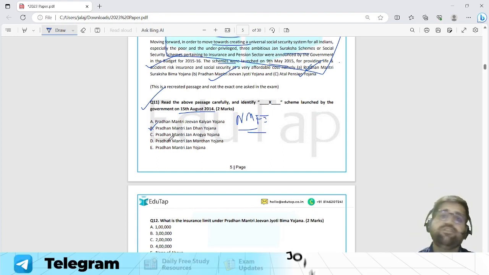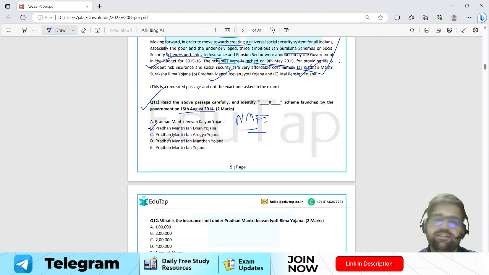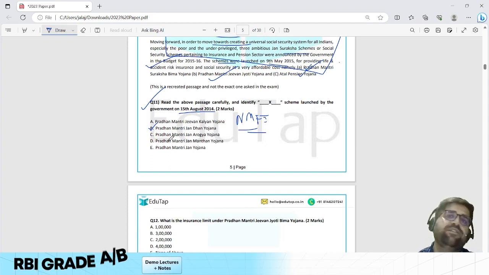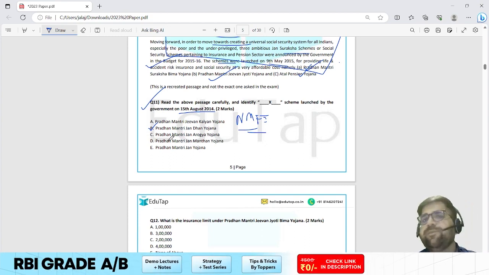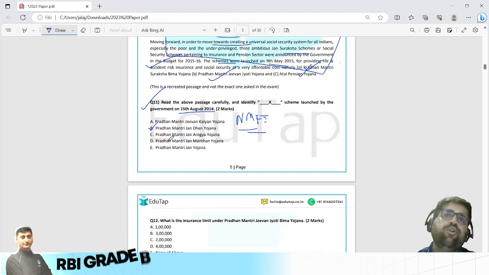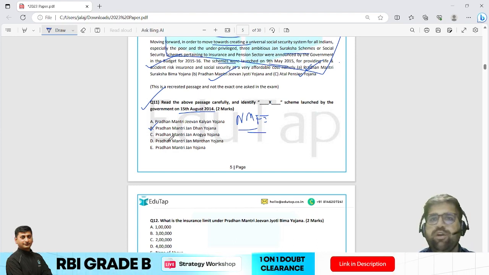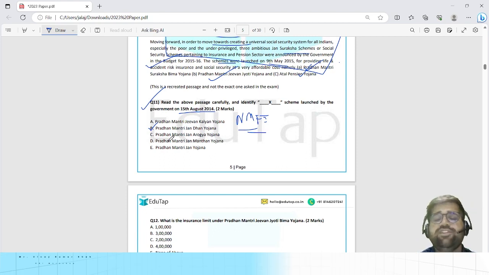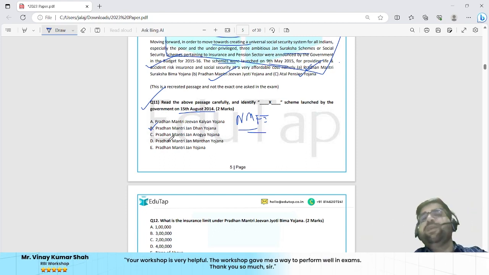This thing we have discussed multiple times in our live class lectures. We have discussed the insurance limit, we have discussed the overdraft limit, we have discussed n number of things regarding Pradhan Mantri Jan Dhan Yojana, because it is one of the flagship initiatives taken by Government of India to promote financial inclusion. I hope you agree with me on this point. So this question is also, according to me, based on current affairs. You can definitely say that, but it is easy because Pradhan Mantri Jan Dhan Yojana is a very big scheme. It's not a small scheme. It's a very big scheme.